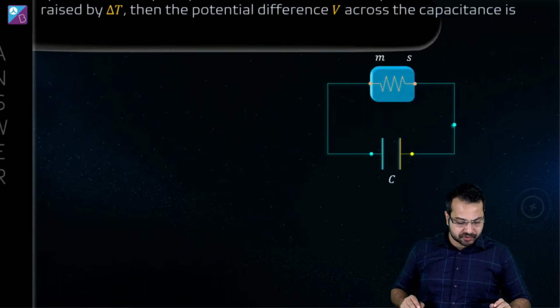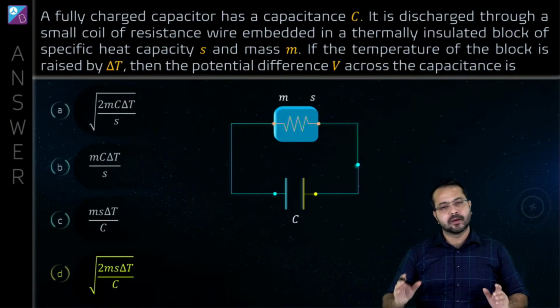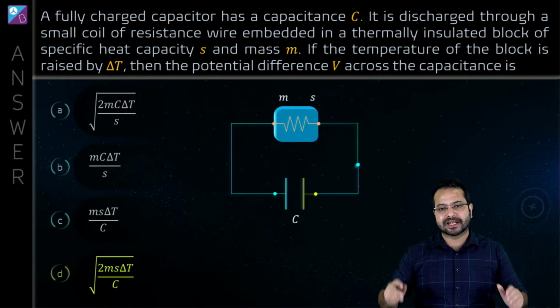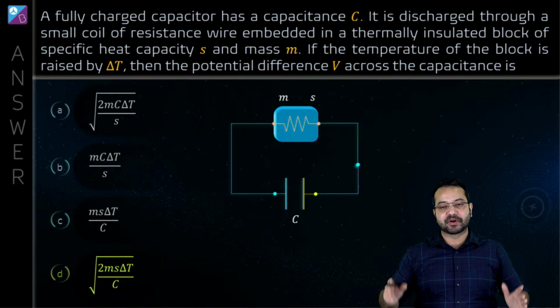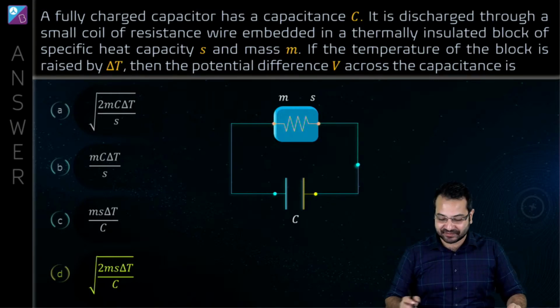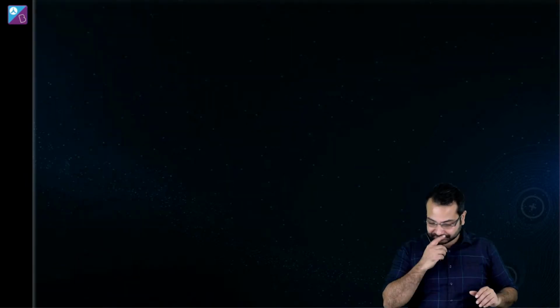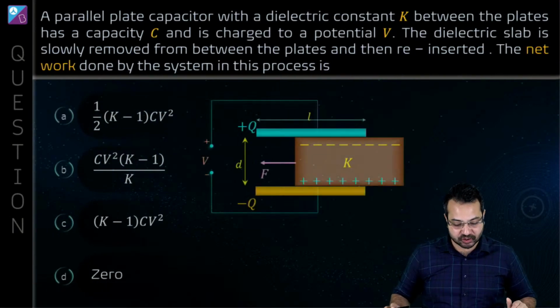Alright, what should be the correct option? The correct option should be option D. Most of you are right. I know the difficulty level for this is going to be something like 1.5, so I'm not going to ask you. It's a fairly simple question, but let's go ahead with the next question.